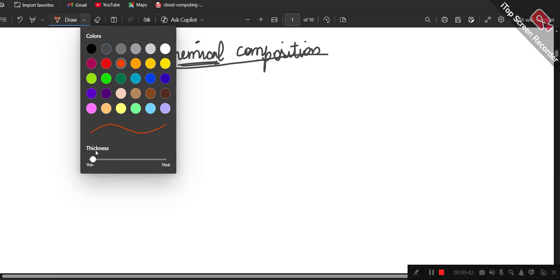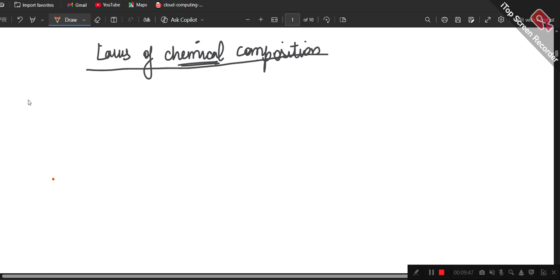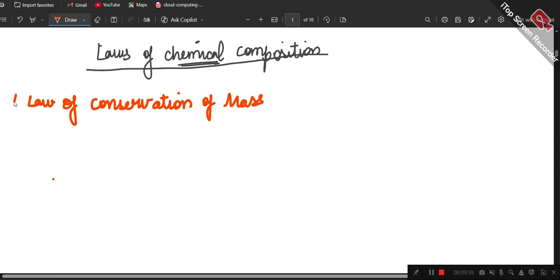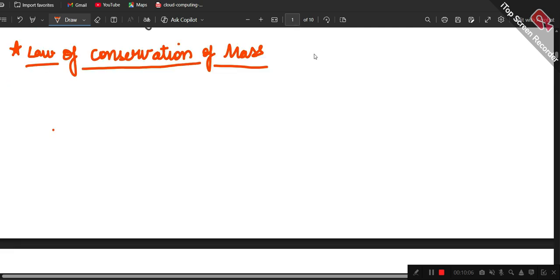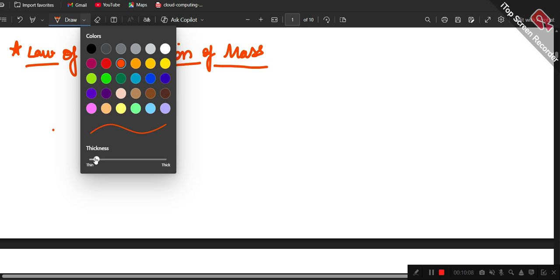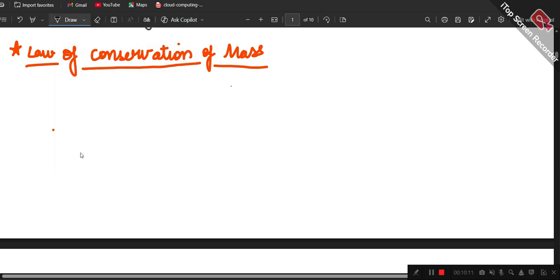So what is the first one going to be? The first one is the law of conservation of mass. It just implies that mass can neither be created nor destroyed.